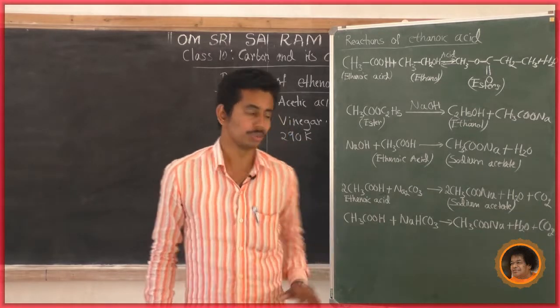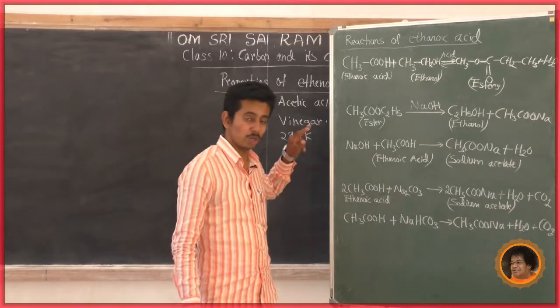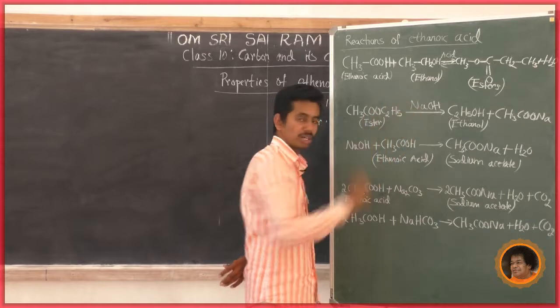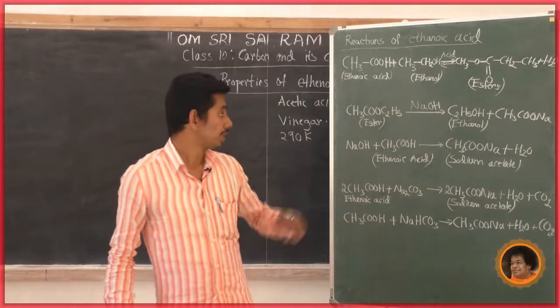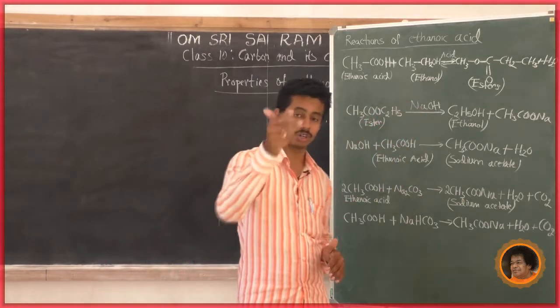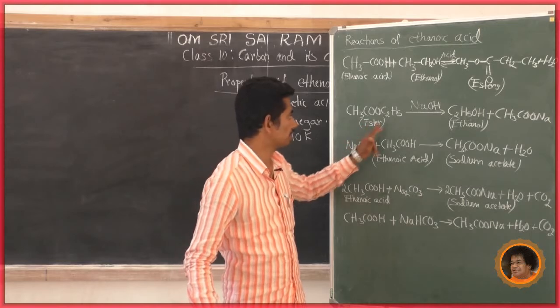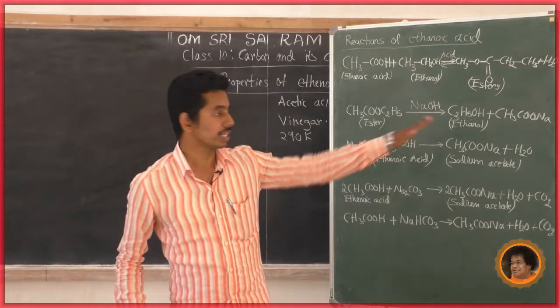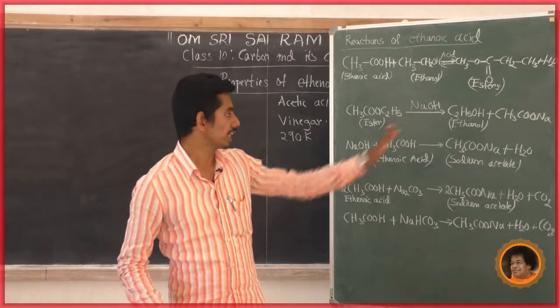So why is it called saponification? Because the reaction between esters and sodium hydroxide gives soap. Therefore this is called saponification. Ester reacts with sodium hydroxide to give ethanol and the sodium salt of a carboxylic acid.